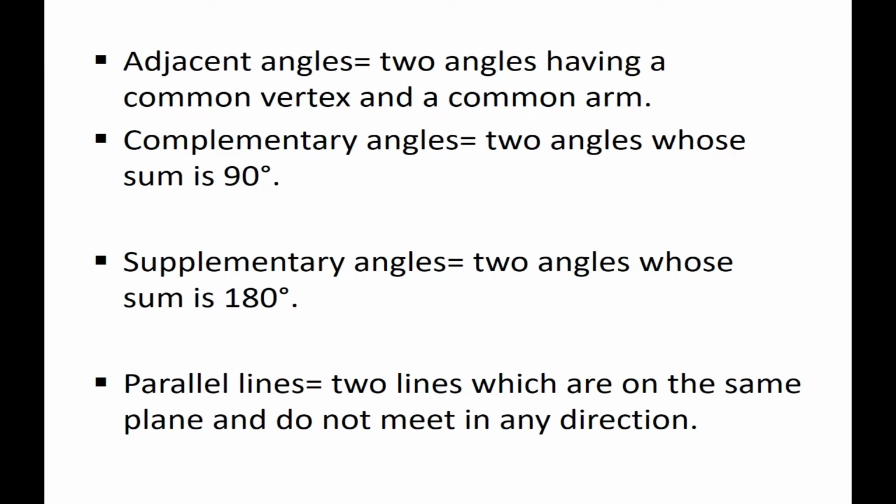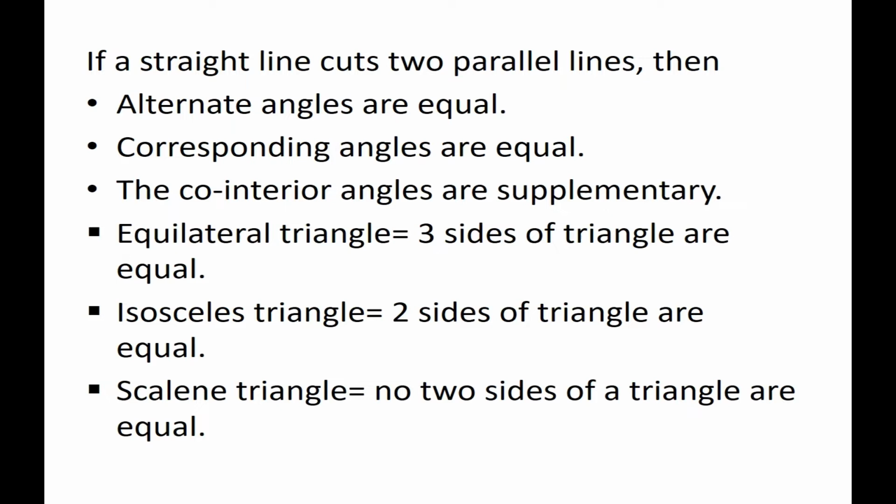Okay, in this way, if a straight line cuts two parallel lines, then different angles are formed. You can do it by paper cutting or by sketch; you practically did it in class 8 and 7, I think, at lower level. Alternate angles and corresponding angles are equal, and co-interior angles are supplementary, meaning if we add two co-interior angles, the sum is 180 degrees.